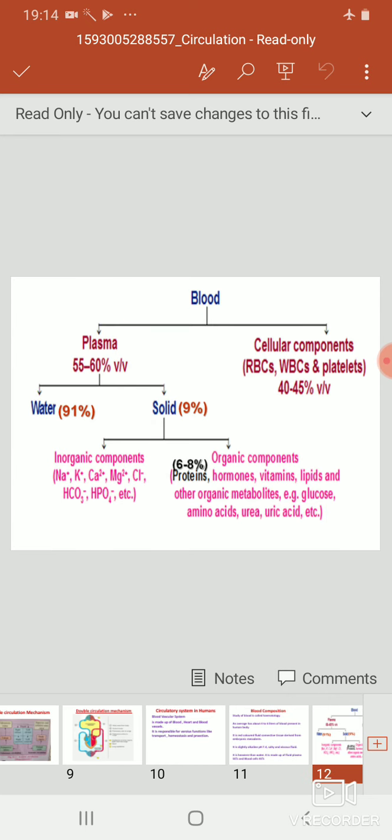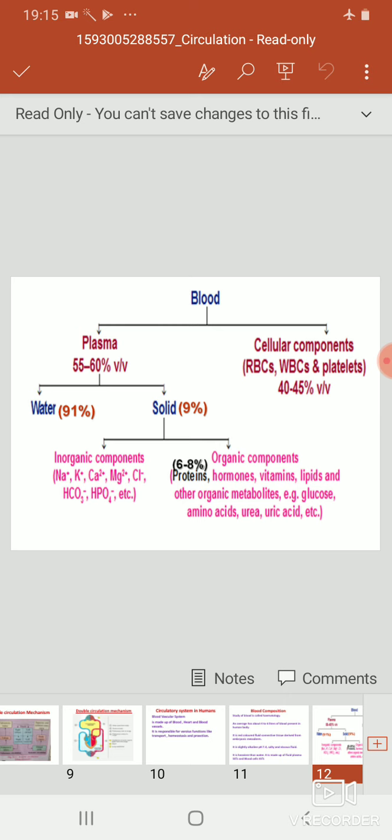Here, this diagram shows the composition of blood. The plasma is about 55 to 60% and the other blood cells, that is the RBCs, WBCs and platelets, near about 45%. Again, this plasma is made up of the water as well as the solids.